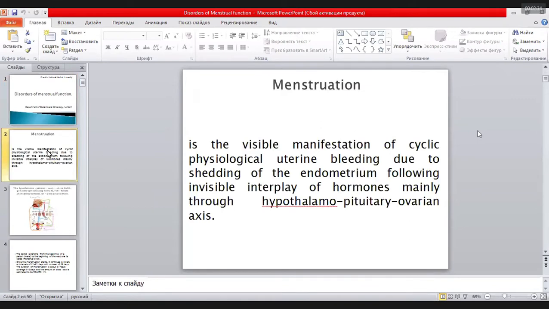First of all, you need to know what menstruation means. It is the visible manifestation of cyclic physiological uterine bleeding due to shedding of the endometrium following an invisible interplay of hormones, mainly in the link hypothalamus, pituitary, and ovary. We name this the hypothalamic, pituitary, ovarian axis.